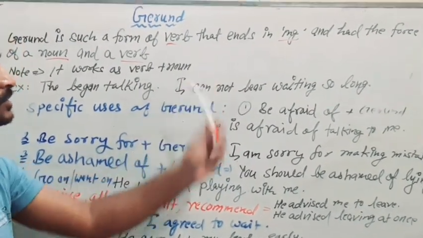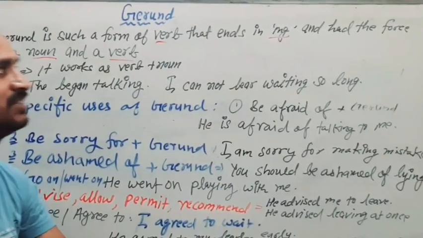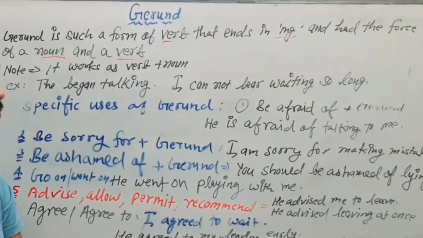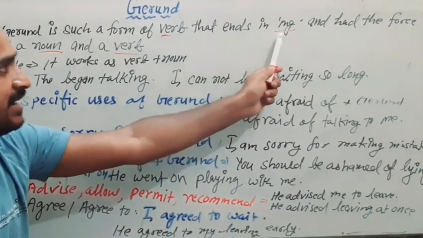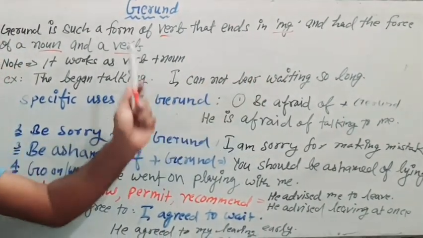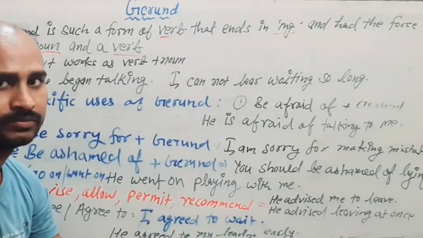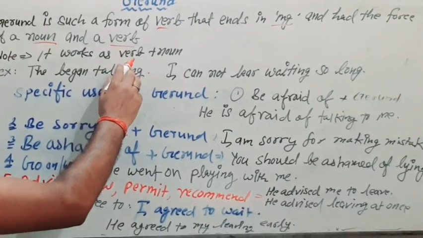In this video I am going to teach you all about gerund. Let's have the definition of gerund. Gerund is such a form of verb that ends in ing and has the force of a noun and a verb. So what are we getting here? Any verb ending with ing and having the force of a noun and verb is gerund. Okay, so it works as verb plus noun.